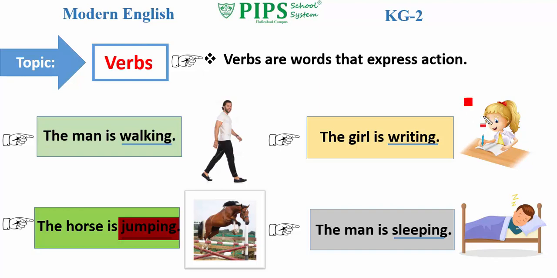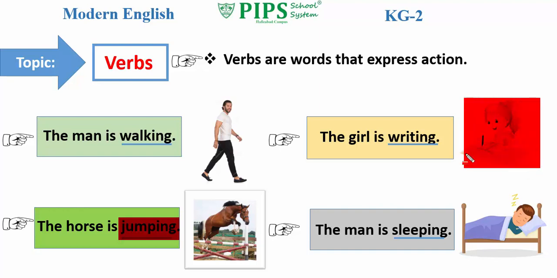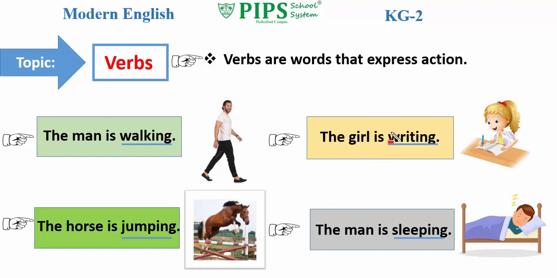Next picture, a girl. Read the sentence with me. The girl is writing. The girl is writing. Writing is an action verb.